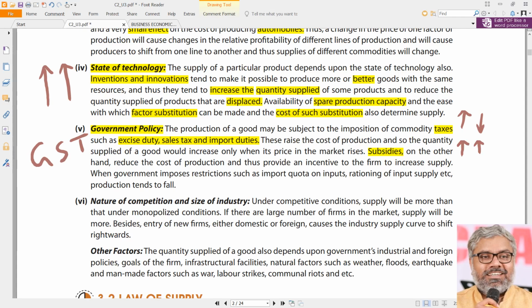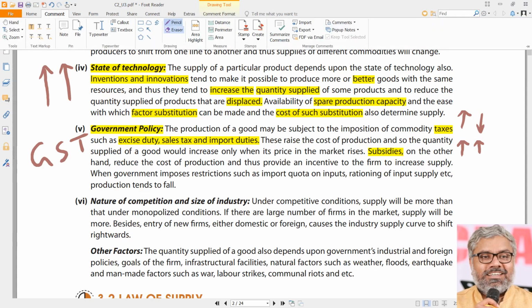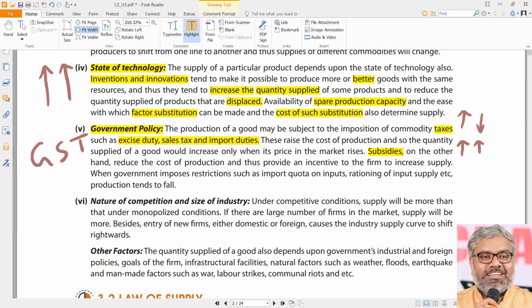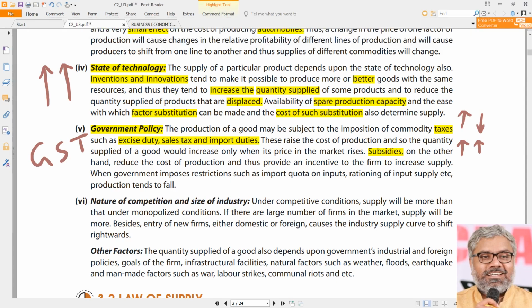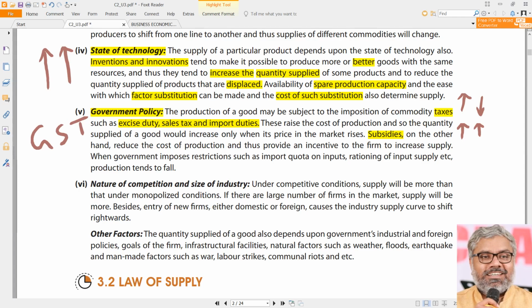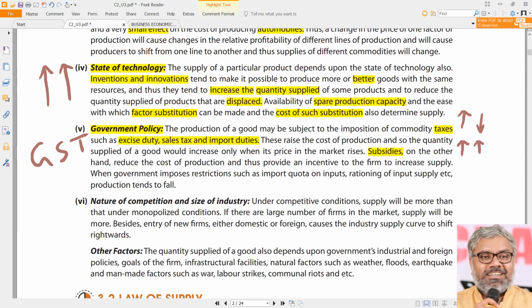You can take the example of electric vehicles in India. Electric vehicles get subsidies. So that is an incentive, that is a motivation for many people to enter into that business. Same way, solar energy, same way, wind energy. These are all various aspects where the government gives subsidies. So the supply of those commodities, those goods will be more because of that. So when subsidies are more, supply will be more.